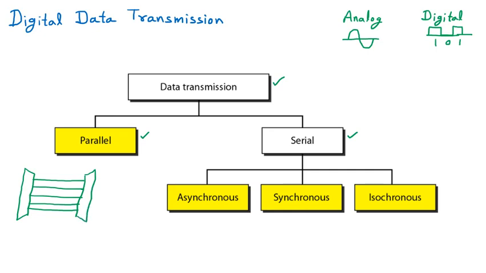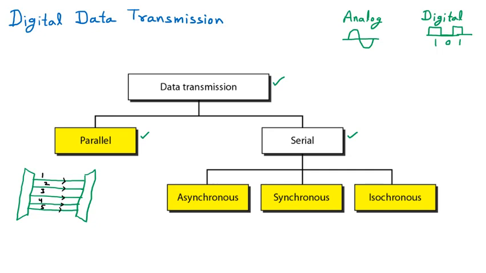Now you can see that there are multiple lines going. This is an example of parallel communication. If I say 1, 2, 3, 4 and 5, these are 5 lines sending the data. So data is moving directly through these lines.